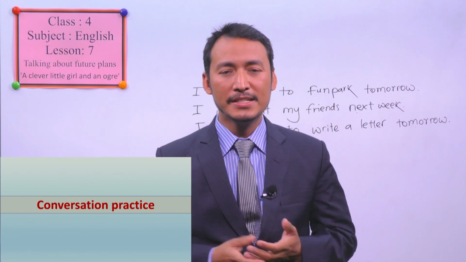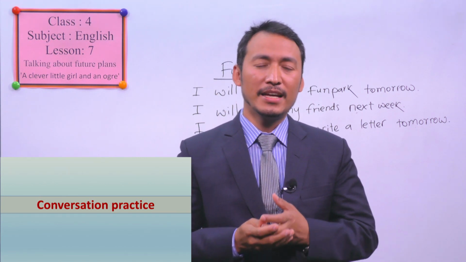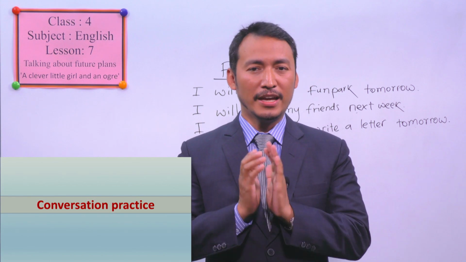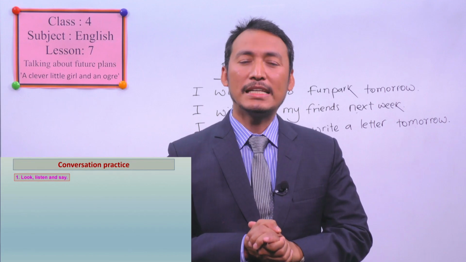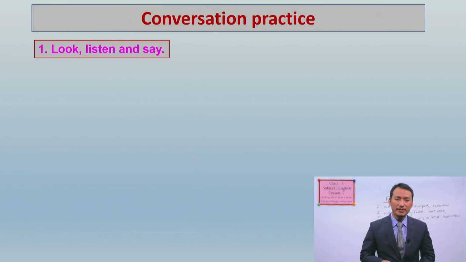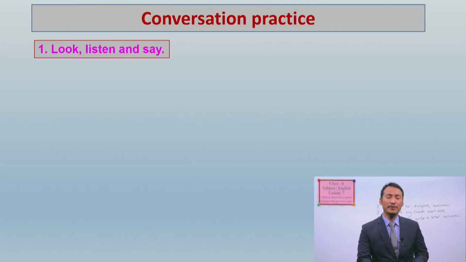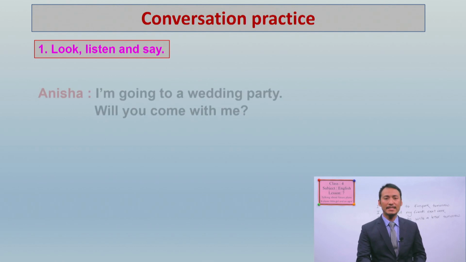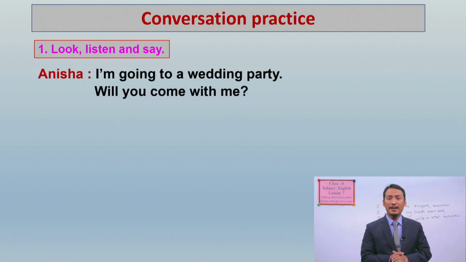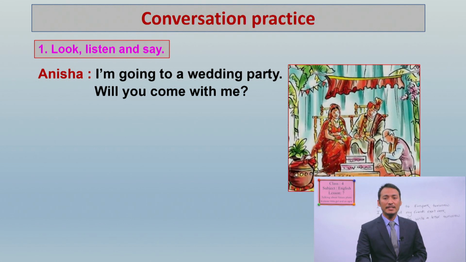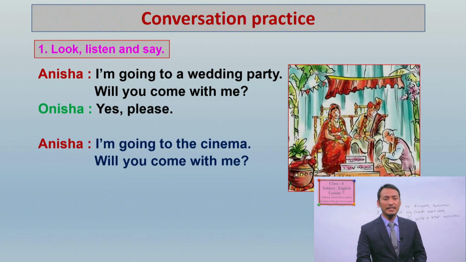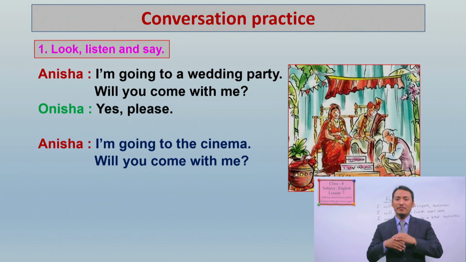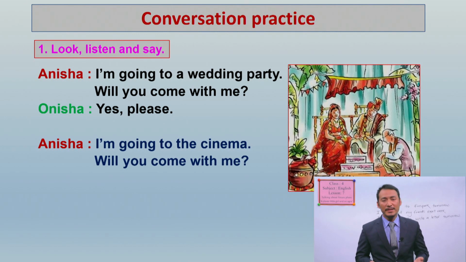This is the lesson practice that is given in your book. Can you see the conversation practice in your book? Yes. Under look, listen and say on page number 47 of your grade 4 English book, you can see conversation practice like this. Anissa is saying, I'm going to a wedding party. Will you come with me? And what is the reply? Yes, please. You can say that if you want to. Another is saying, I'm going to the cinema. Will you come with me?